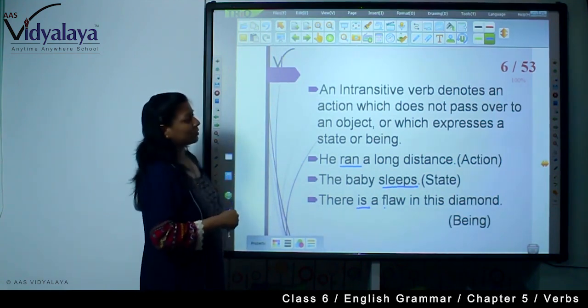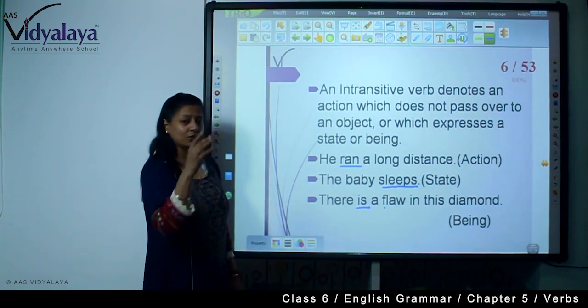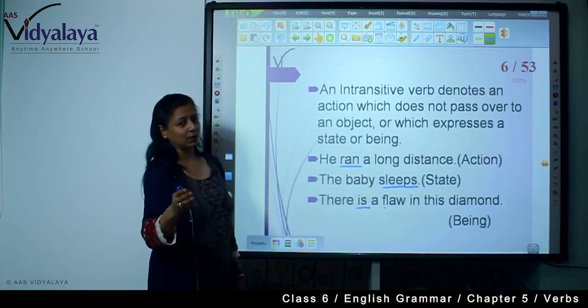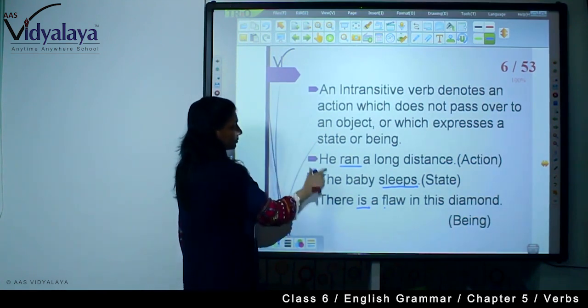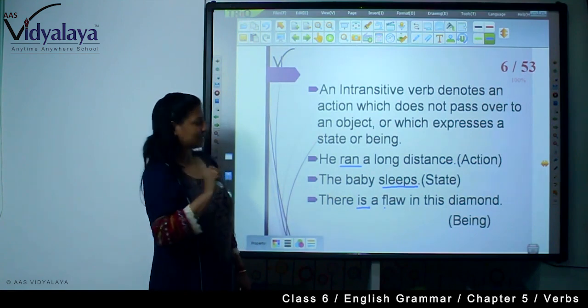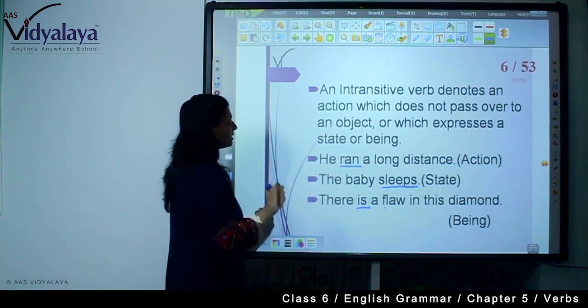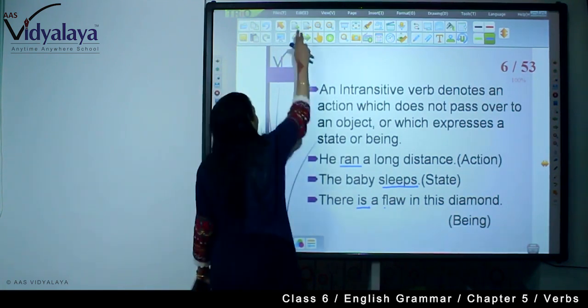In an intransitive verb we do not pass the action from the subject to an object. It makes complete sense as it is. He ran a long distance, the baby sleeps, there is a flaw in this diamond.